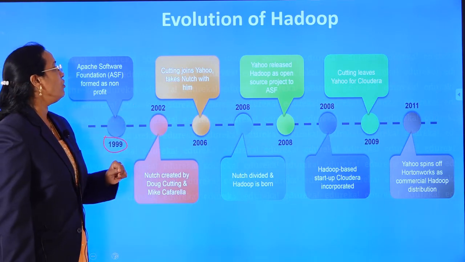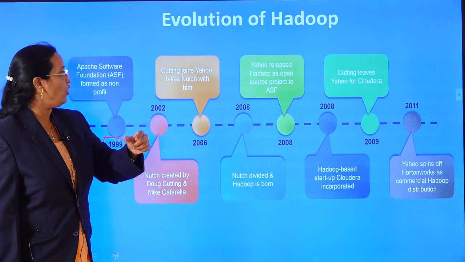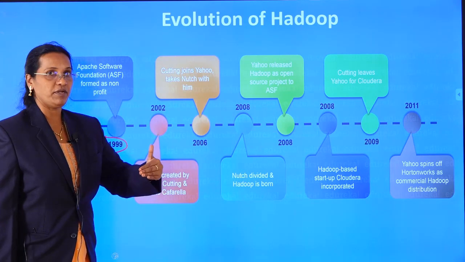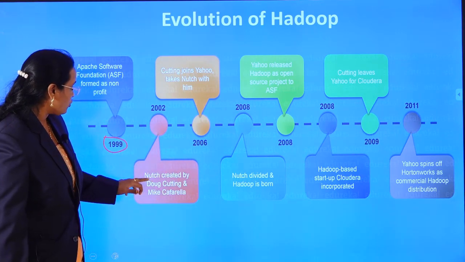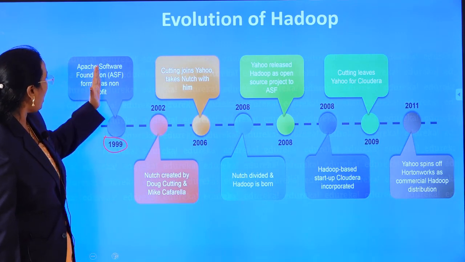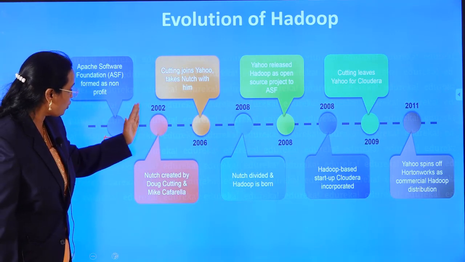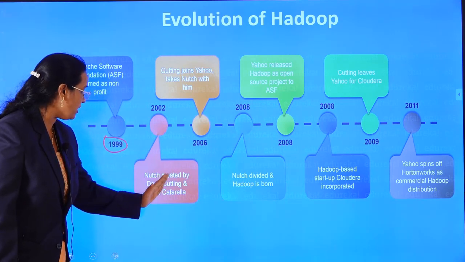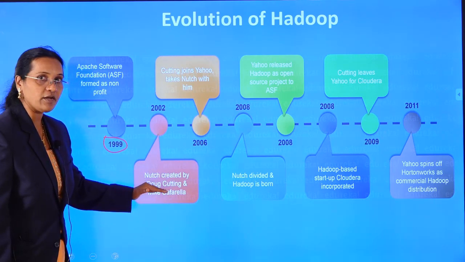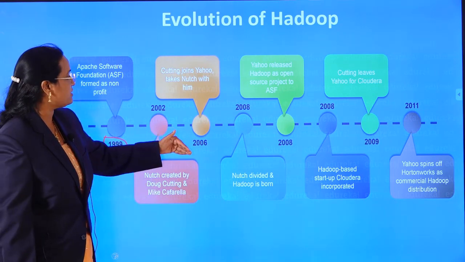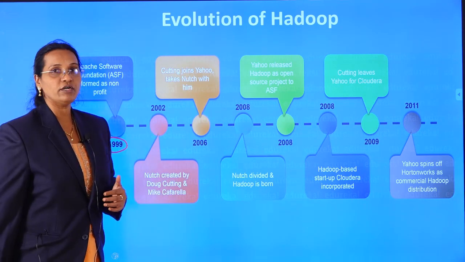In 2002, Nutch was created by Doug Cutting and Mike Cafarella. In 2006, Doug Cutting joined Yahoo, the search engine, and he worked with Yahoo search.